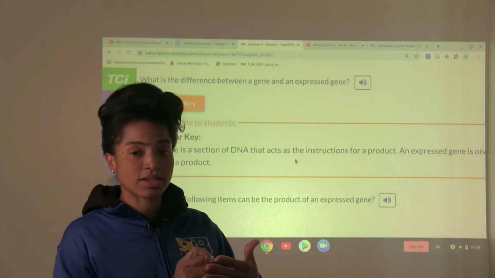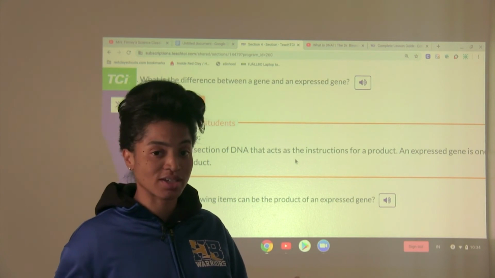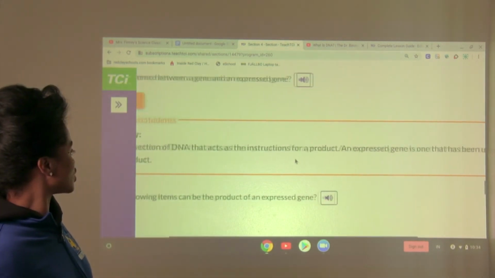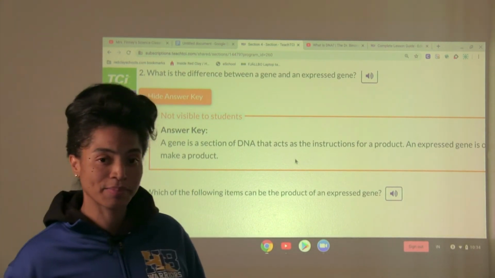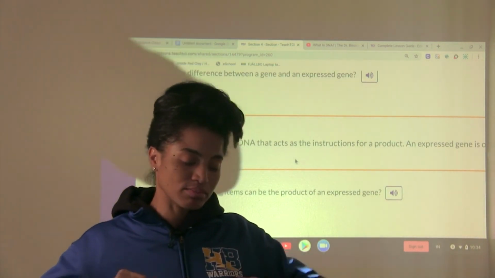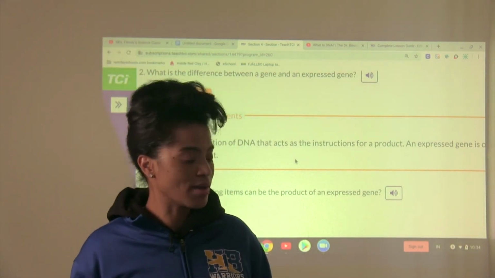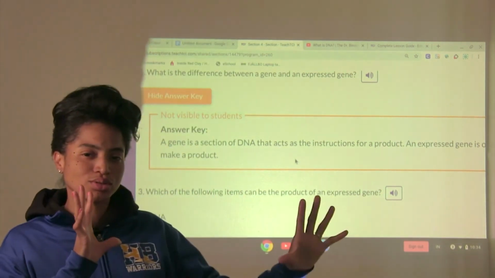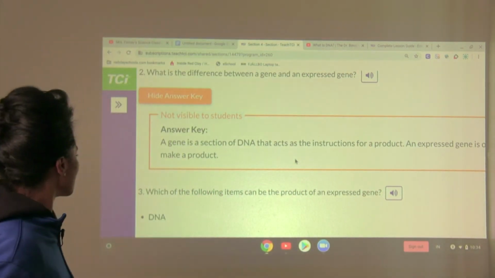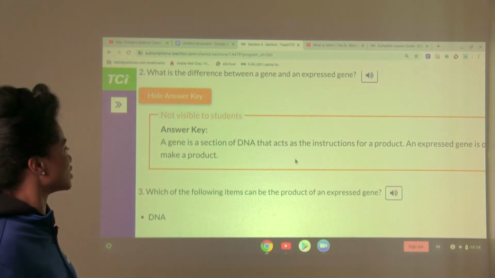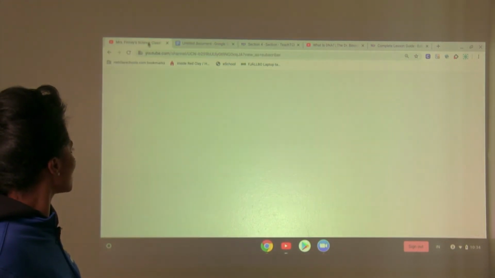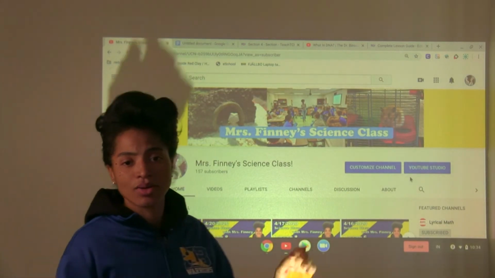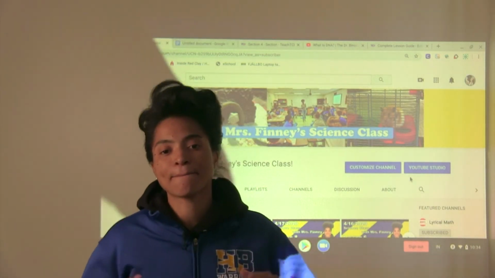It's a gene, right? An expressed gene is one that has been used to make the product. We're going to go ahead and make this product. So two different things, all right? You need to know the difference between a gene and an expressed gene. With that in mind, we can close out class for today.